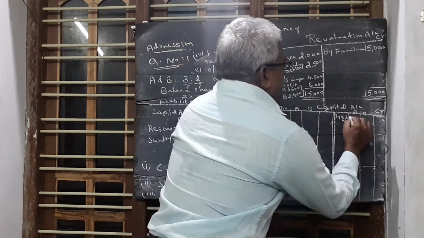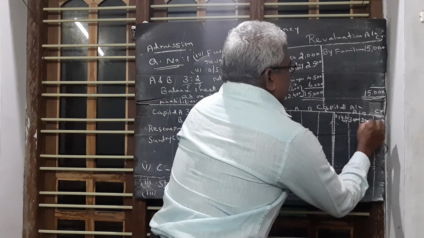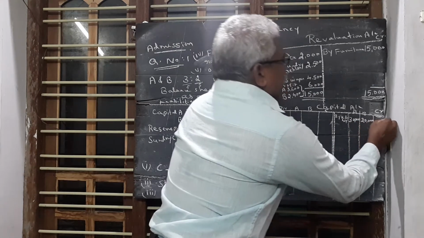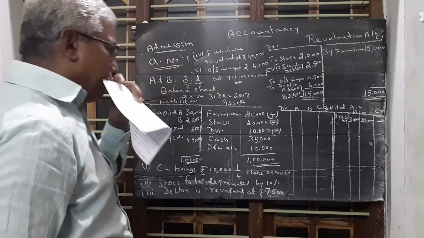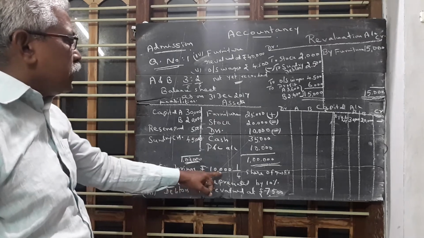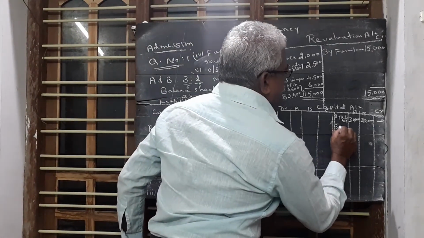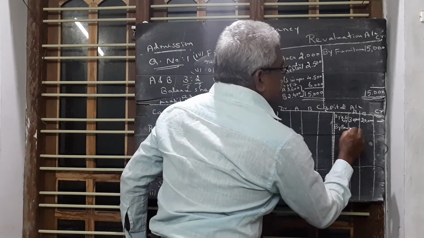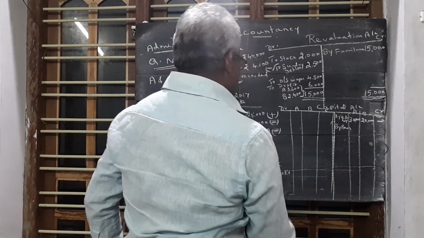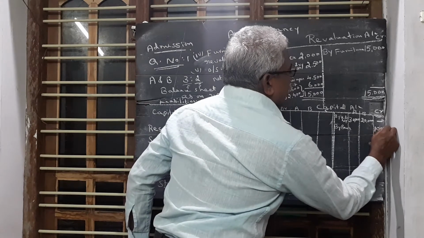A's amount 30,000, B's amount 20,000, C is the new partner. New partner C should bring rupees 10,000. So next line we should write by bank. C's capital, he brings 10,000 rupees.